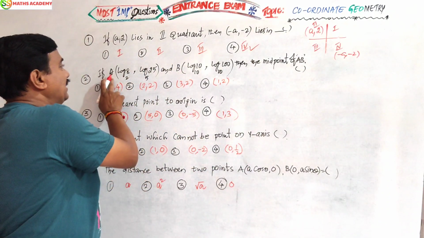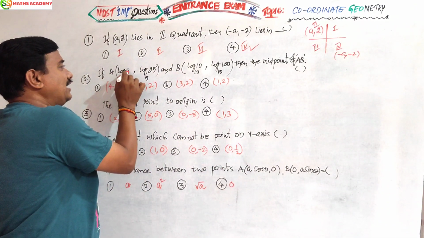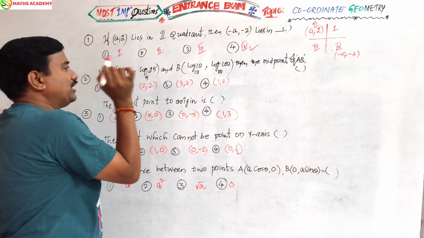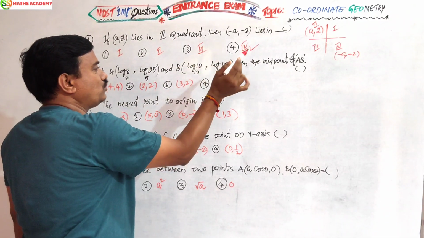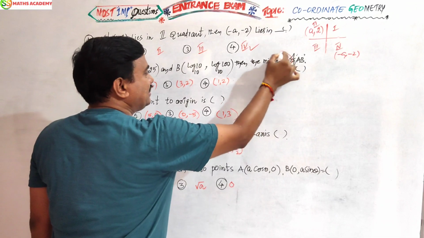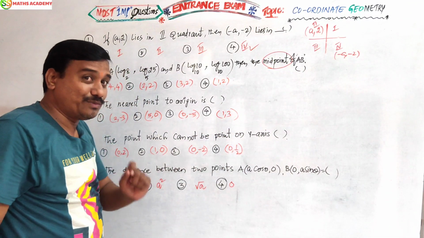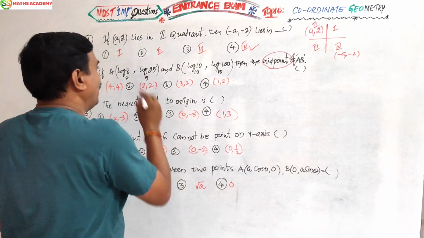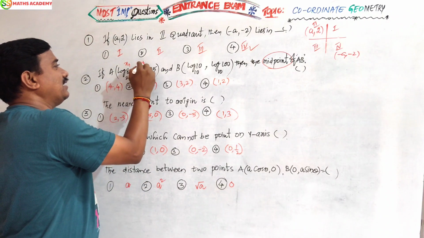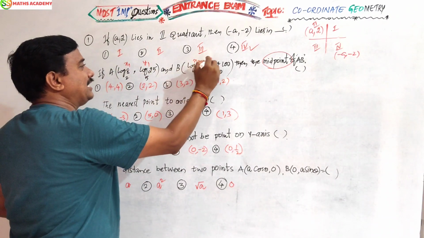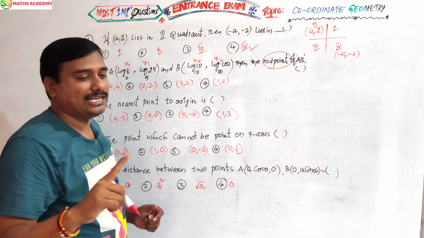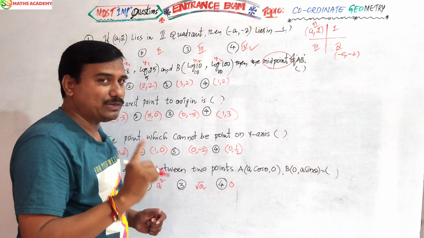Next, a very interesting question. A is (log 8 to the base 2, log 25 to the base 5), B is (log 10 to the base 10, log 100 to the base 10). Then the midpoint of AB, yes, this is the keyword of the question. What is the formula? This is x1, y1, this is x2, y2. The formula is (x1 plus x2) by 2, (y1 plus y2) by 2.